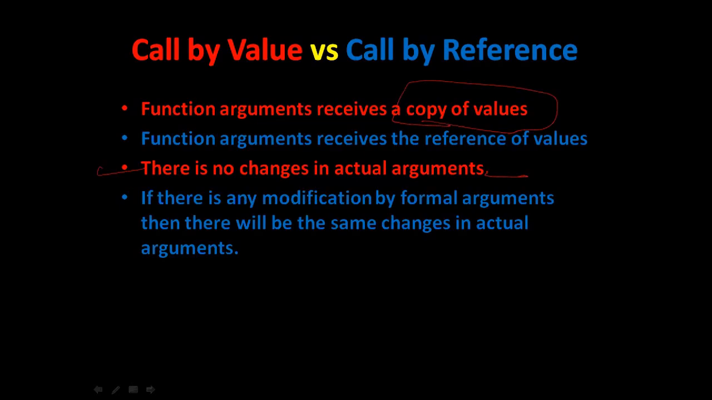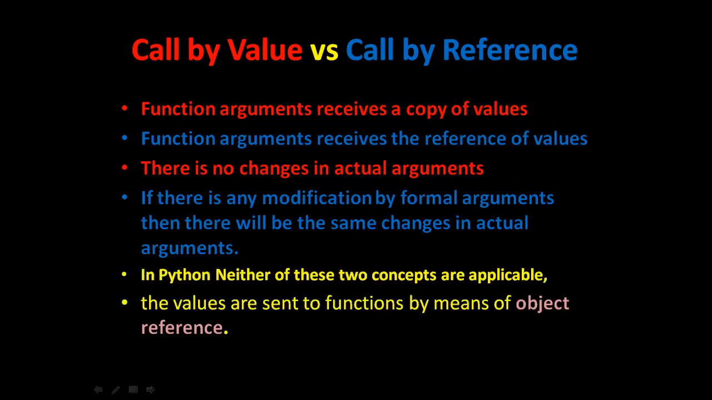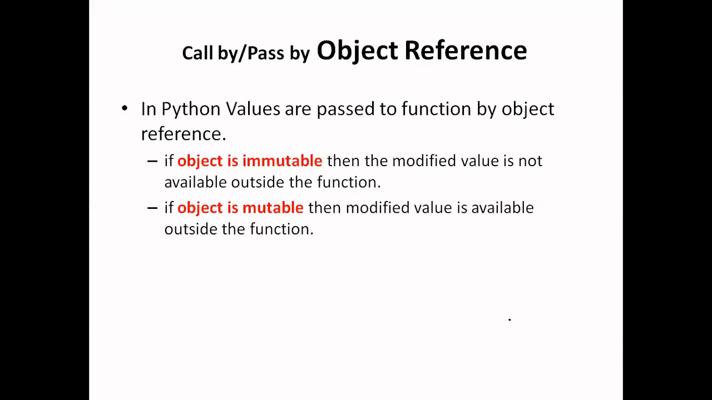But in call by reference, if any changes are made inside the function, these changes will be reflected outside the function, that means in the actual argument. Python does not support either of these two concepts. Basically in Python everything is an object. So for calling a function, we just pass the object's reference to the function. So here we will talk about call by object reference or pass by object reference.